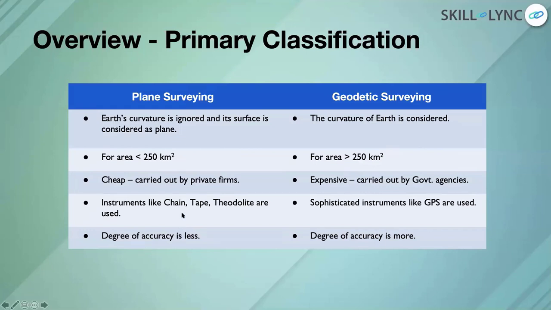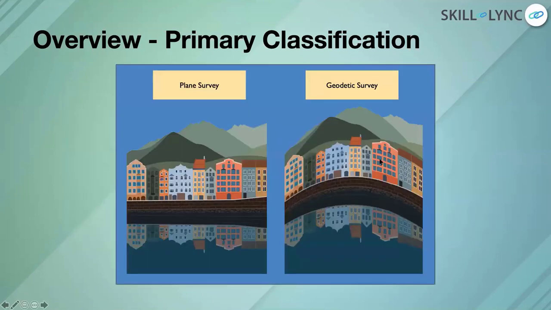So instruments like chain and tape are primitive instruments. These days theodolite and total stations are used. But if you use more sophisticated instruments like GPS, of course you will get more accuracy, but it's generally for higher areas. So if you look at the figure here, you can see the difference between a plane survey and a geodetic survey. So generally, Earth is not flat. Earth is a sphere, right? So all pieces of land are not flat. They're all curved. But sometimes you might assume that my piece of land is flat, because that works much easier in saving money, in saving time, and also in saving labor.